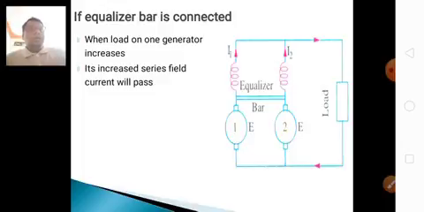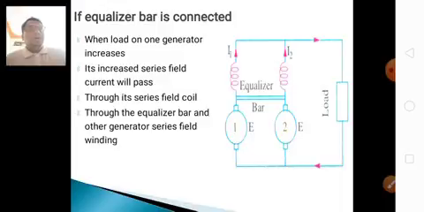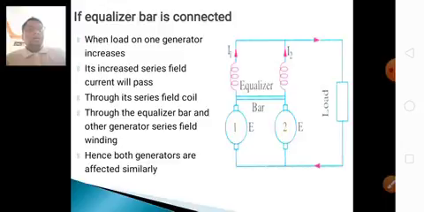When the load on the generator increases, the series field current increases. The increased series field current passes through the series field coil and through the equalizer bar, so the equalizer bar is connected to the other generator as well. Both generators are therefore affected similarly.